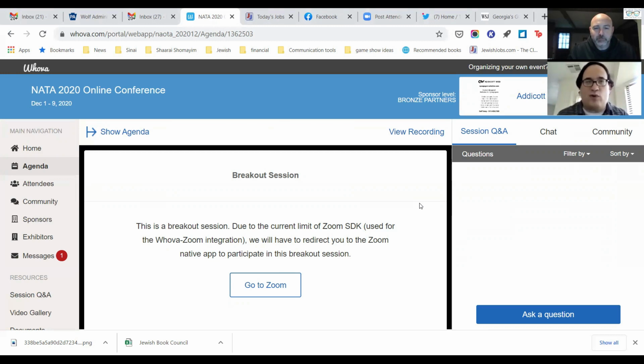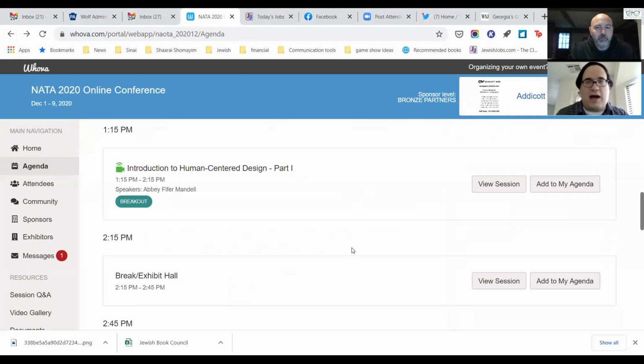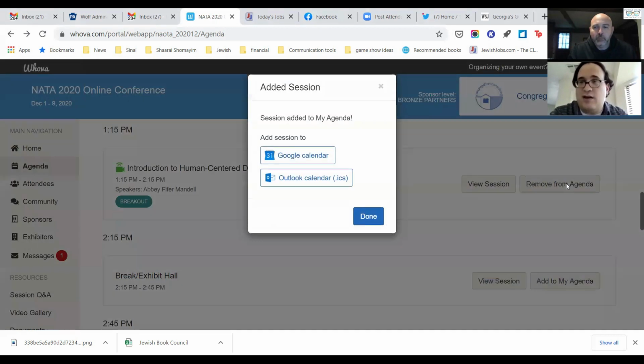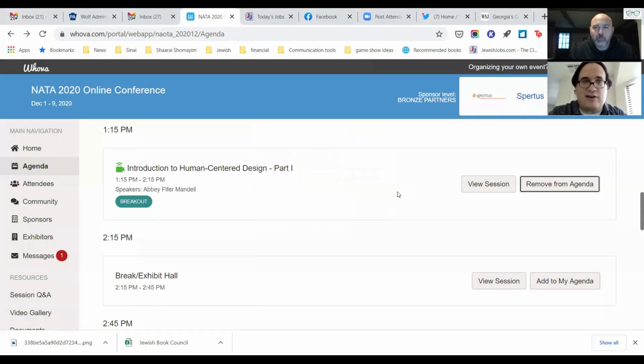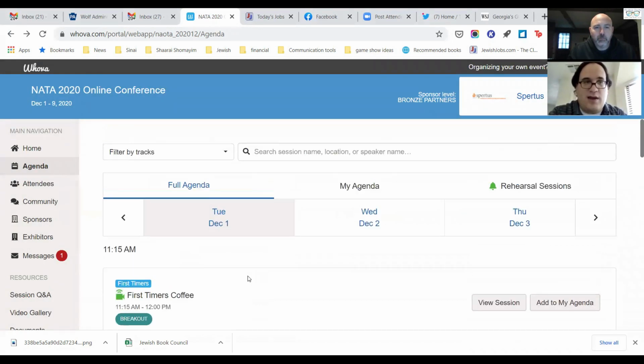Then if you'd go back real quick to the agenda, one of the neat things you can do is add each session to your agenda, your personal agenda. You'll see the button Add to My Agenda there on the right. What's great is, as you'll see, Ben has added it to his personal agenda, which we'll go up to look at momentarily, but you can also add the session to your Google and Outlook. So that's really helpful. If you want to exit out of there and scroll up, Ben, real quick.